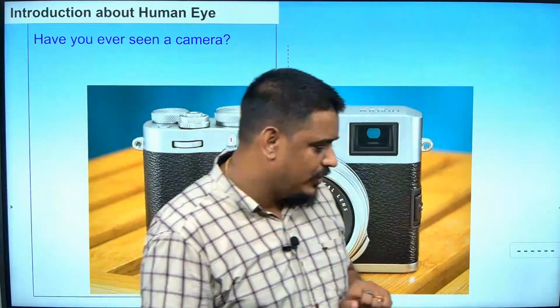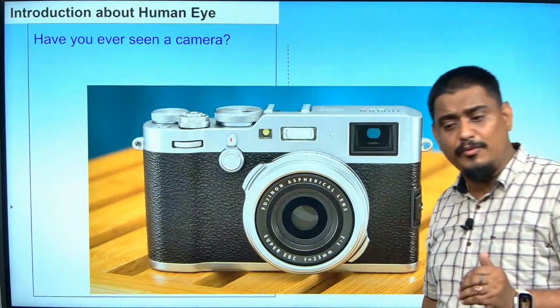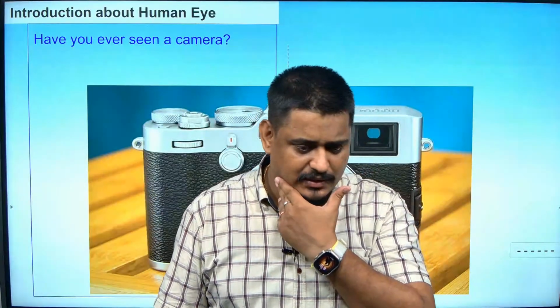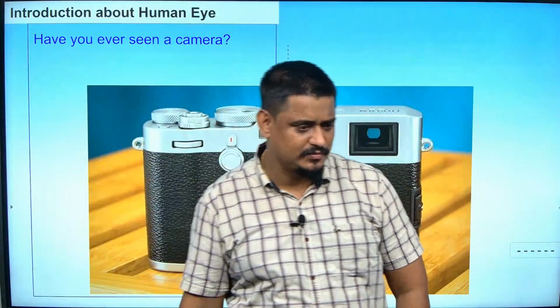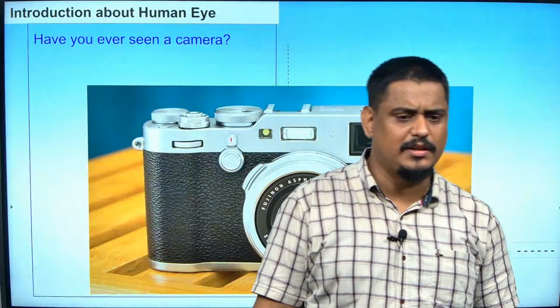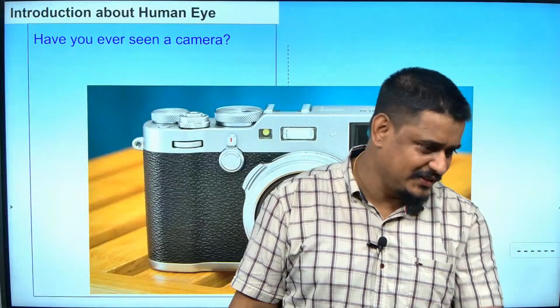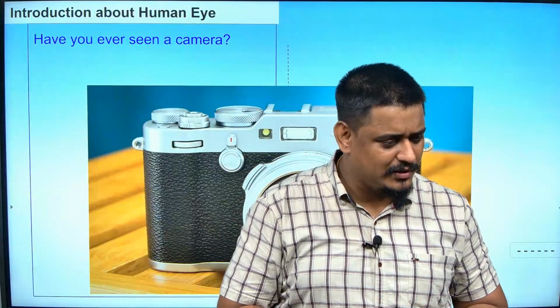Okay. Now my question to you will be, if you are seeing something, the image is forming in my eye, isn't it? So what kind of image forms, Priyaranjan, in our eye? Real and inverted. So if I am seeing Ritin, and his inverted image is forming, to me he looks straight. Why?